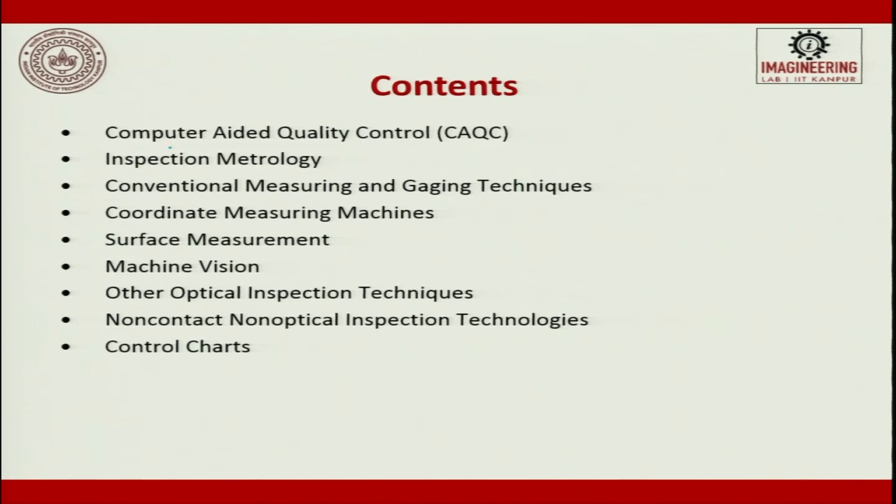The first one is going to be computer aided quality control. We will see the definition. Then we will try to see inspection metrology. Then we will see conventional measurement and gauge techniques. Then we will discuss the coordinate measuring machine, which is exhaustively used. Then we will look into surface measurements, machine vision, then optical inspection techniques, then non-contact, non-optical inspection techniques, and finally, we will see some amount of control charts in this lecture.